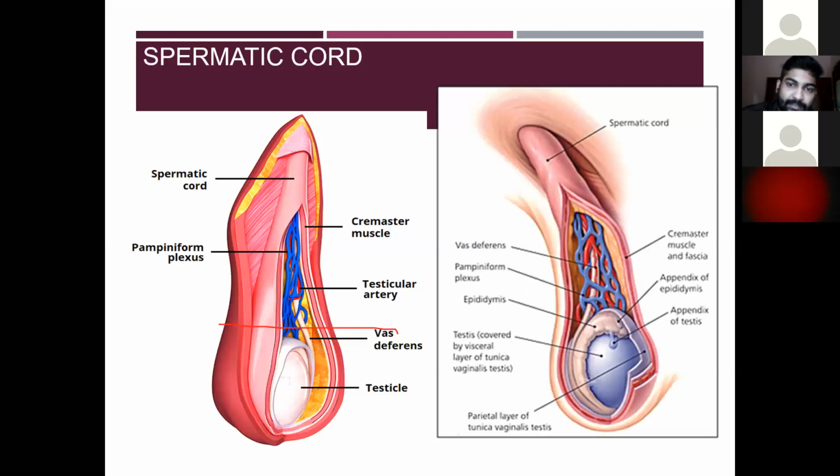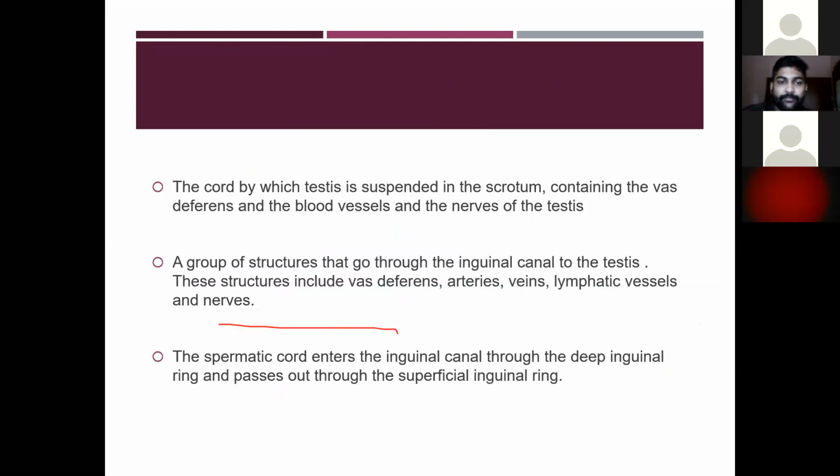The next one is the spermatic cord. The spermatic cord is the cord by which the testis is suspended in the scrotum. Because of the greater length, the left scrotum is a little lower than the right scrotum. Its contents are the vas deferens, the blood vessels, and the nerves of the testis.